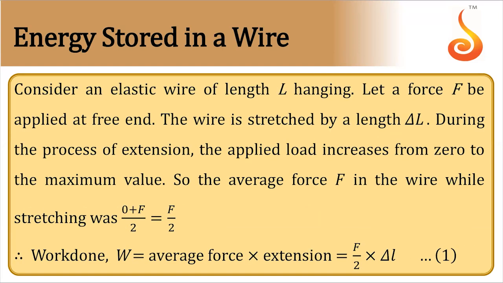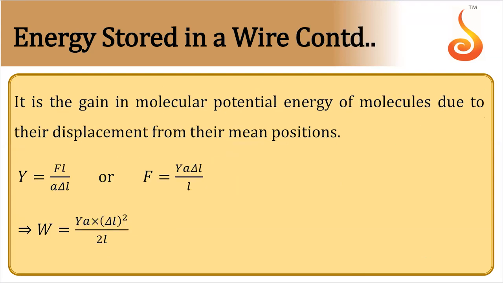Now coming to energy stored in a wire. If you consider an elastic wire of length L, then if you stretch this wire, there will be elongation. So there will be strain produced.